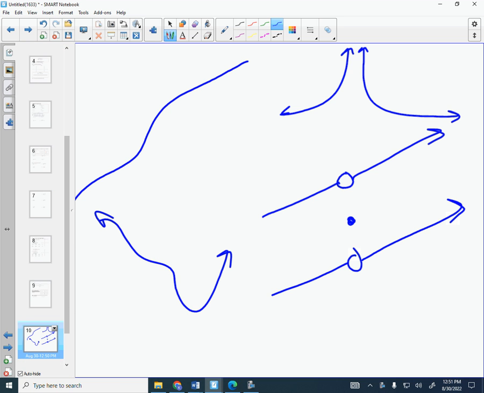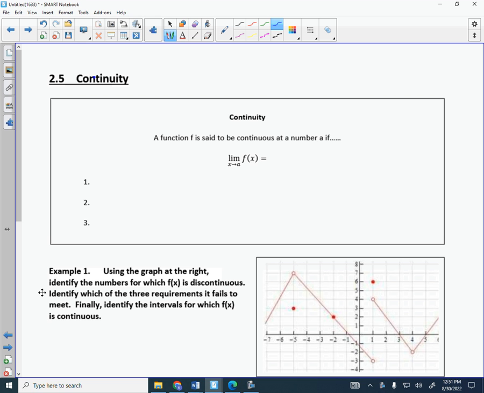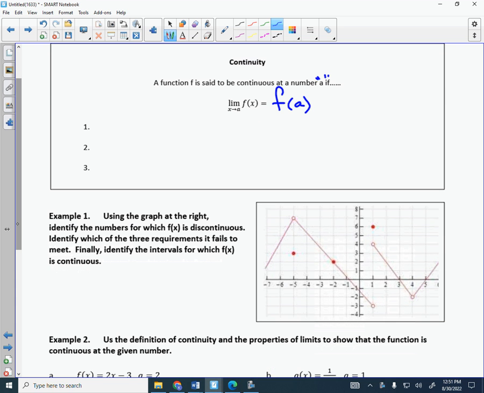That's the very non-mathematical representation of a continuous graph. But we need to lay the foundation more mathematically, and here's how it goes. A function is said to be continuous at a number a if the limit as x goes to a of f of x is equal to f of a. Now that is mathematically correct. It's beautiful, but we don't know what the heck it means. So let's teach you what it means. There's really a three-step criteria we go through in order to determine if a function is continuous. Rule number one is this: f of a exists. That means that there's a spot on the graph at that point, an actual location.